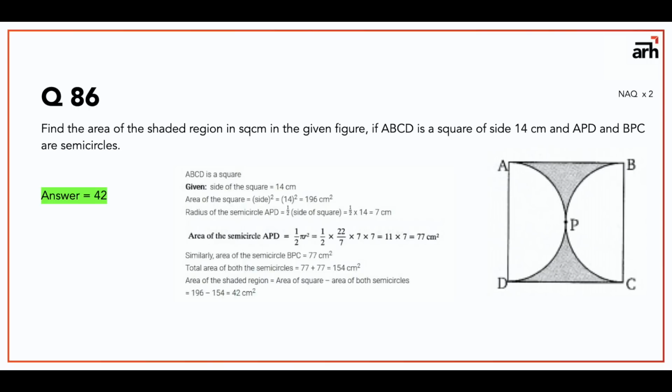What you need to do is find the area of the square, which would be 196 centimeter square. When you find the area of the two semicircles, if you connect them, it's going to be one whole circle of radius 7 centimeter. So the area of the whole circle is going to be 154. You can also consider it as one semicircle of 77 centimeters square, so two semicircles give 154. Either way, the answer is 196 minus 154, that is 42 square centimeter.